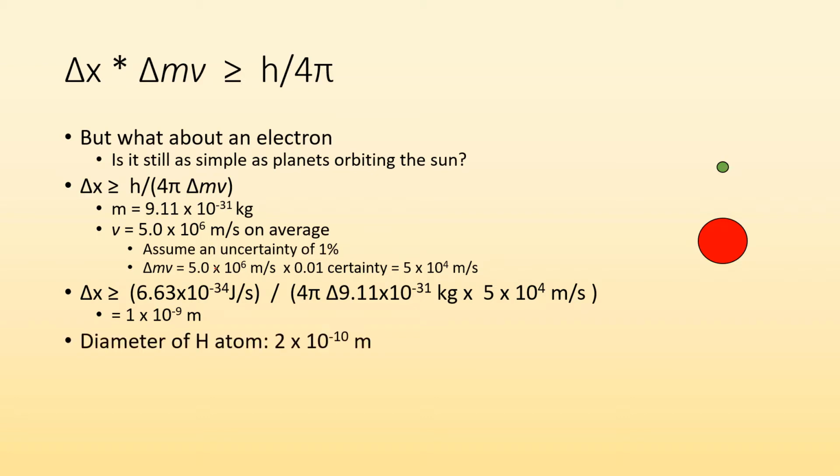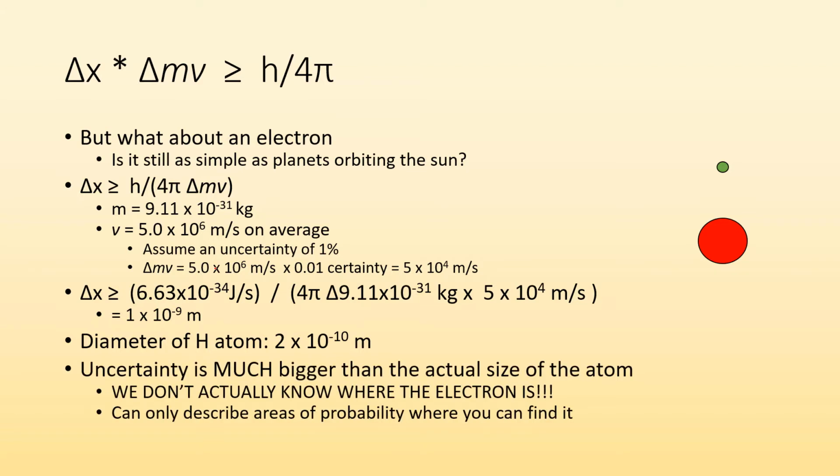How big is an atom? The diameter of an atom is even smaller than that. It's 2 times 10 to the minus 10. So the uncertainty of where an electron is actually a lot bigger than the actual size of an atom. So we don't actually know the specific location of an electron. We can't describe, oh, there it is. That ain't going to happen.